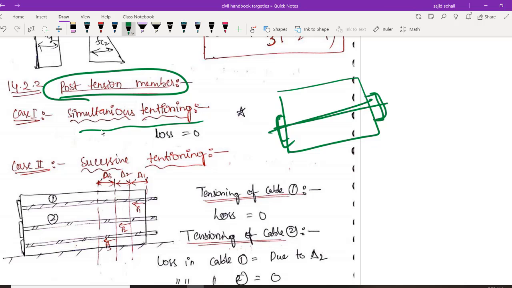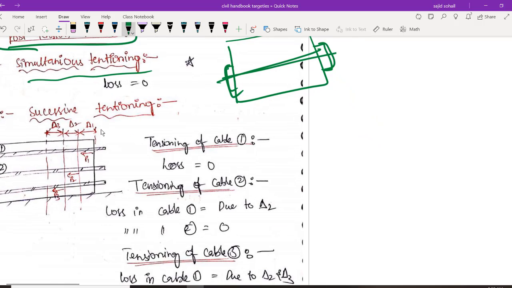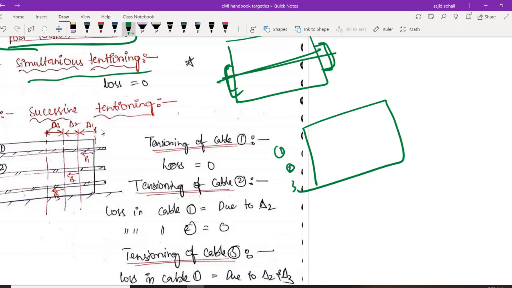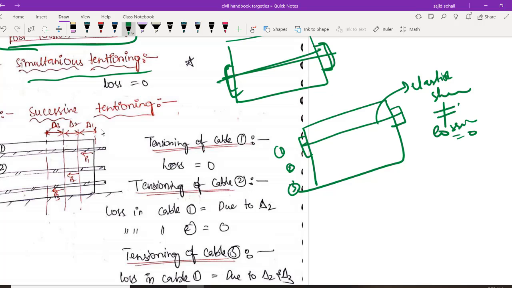Next comes a very important thing, successive tensioning. In successive tensioning, let us say I'm dividing into three levels: level 1, level 2, level 3. At level 1, first you are giving the pre-stressing, and then obviously we will be providing anchorage. So let us say here there is no elastic shortening because of this, so the losses are equal to 0.